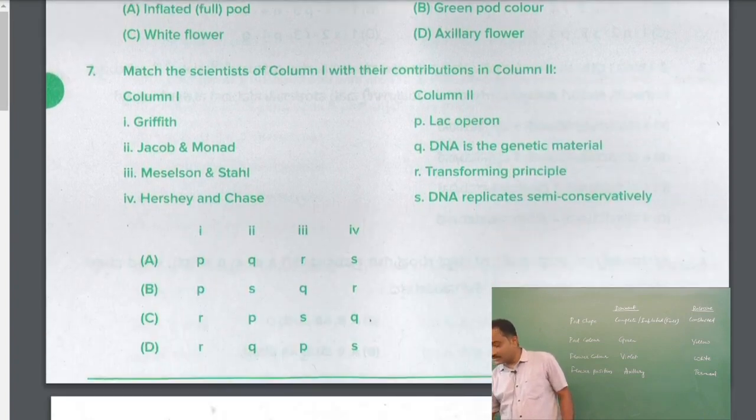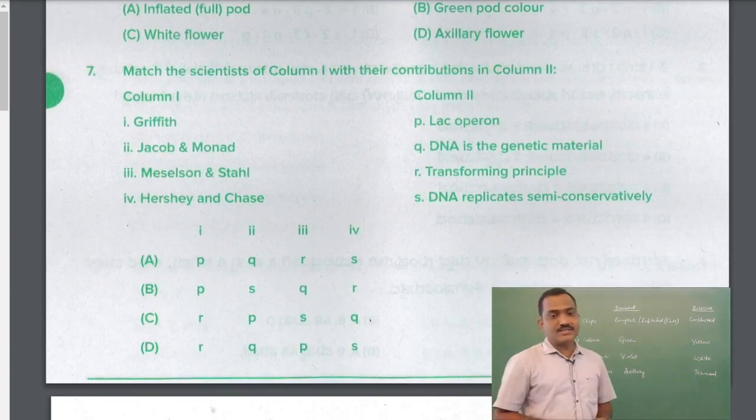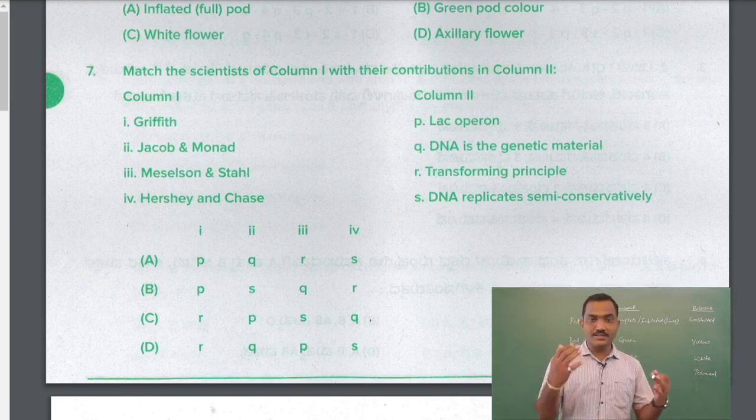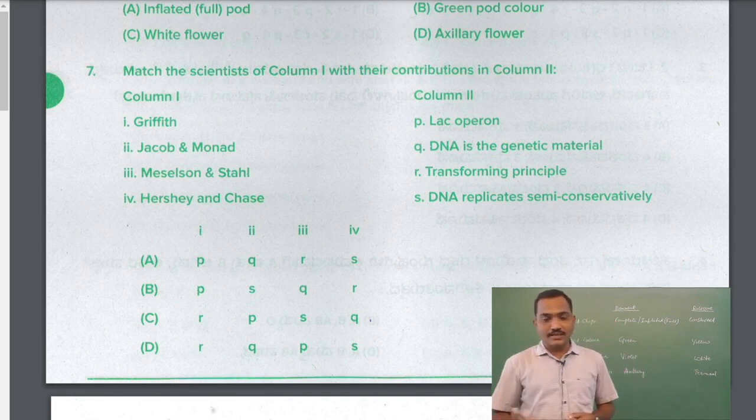Okay, moving on to next question. Match the scientist of column 1 with their contribution in column 2. Column 1 ನಲ್ಲಿ scientist names ಕೊಟ್ಟಿದ್ದಾರೆ, column 2 ನಲ್ಲಿ ಏನೇನ್ contribution ಅಥವಾ discoveries ಇದೆ ಅನ್ನೋದನ್ನ ಕೇಳ್ತಾ ಇದೆ.